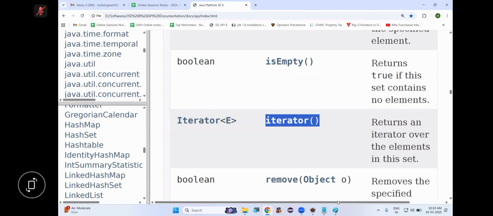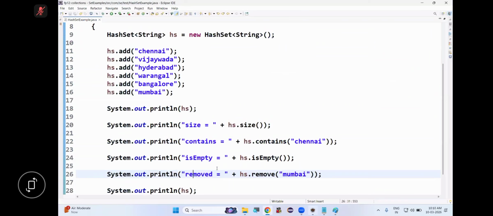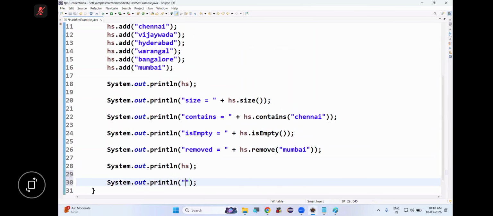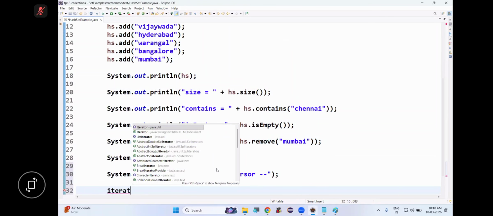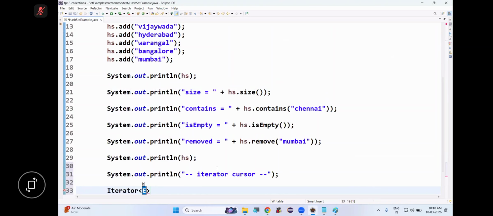Now we have a method called iterator. Iterator is a universal cursor. So let's try. Iterator cursor. Iterator, generic type is what? String. ITR is equal to HS dot iterator.